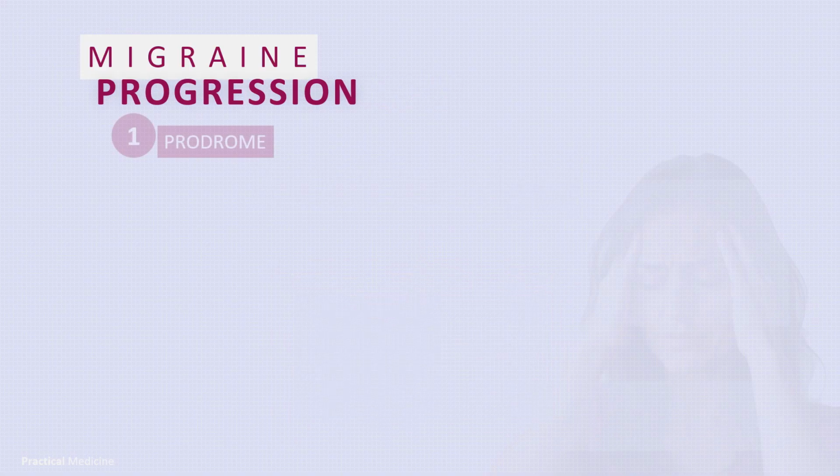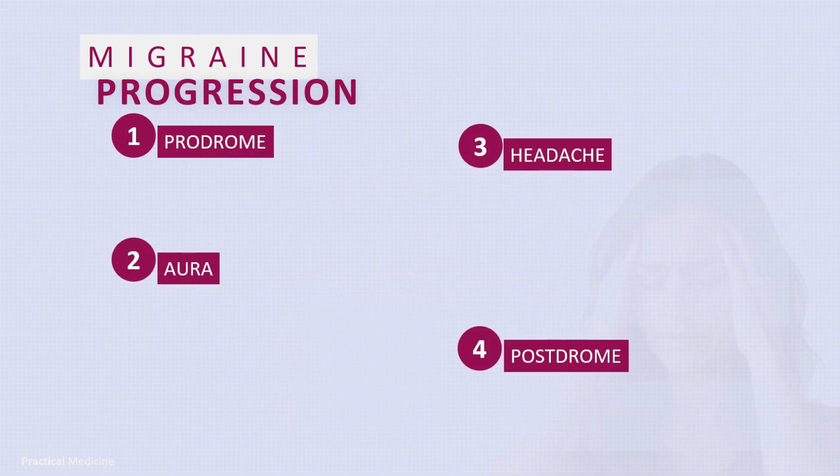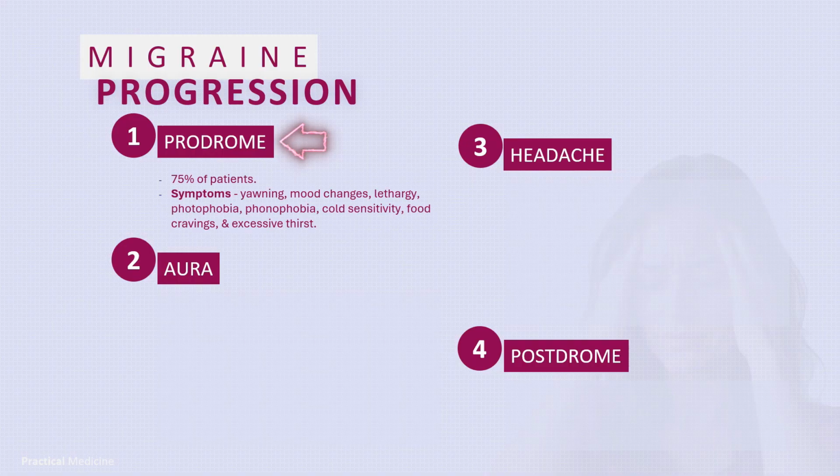How does migraine progress? Although not all patients with migraine progress through all these, migraines usually progress through 4 phases. Number 1 is prodromal phase. This affects 75% of patients. Symptoms during this phase include yawning, mood changes, lethargy, photophobia, phonophobia, cold sensitivity, food cravings, and excessive thirst.